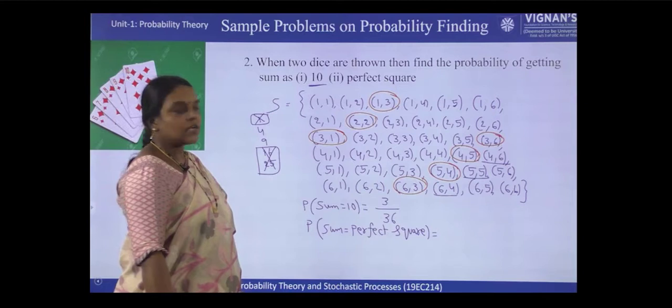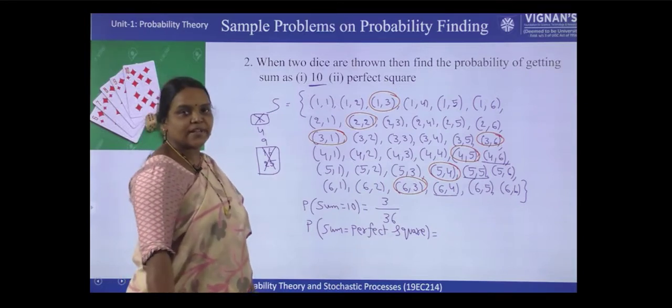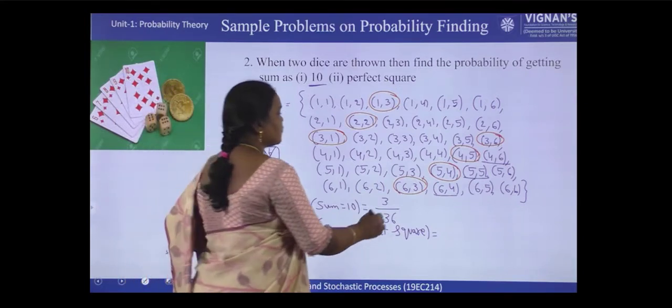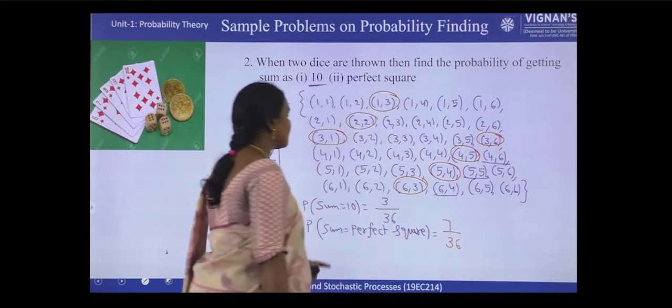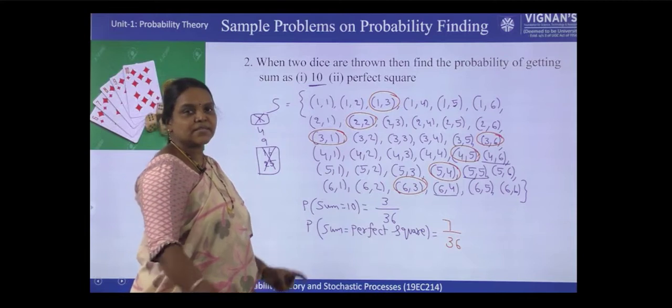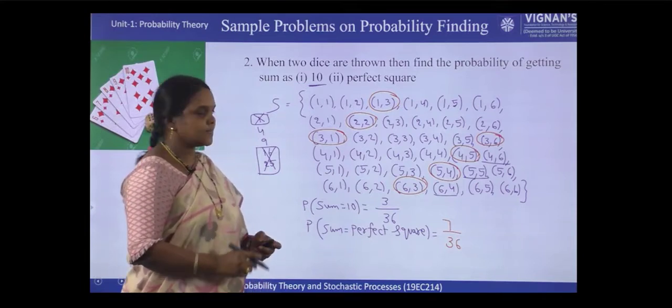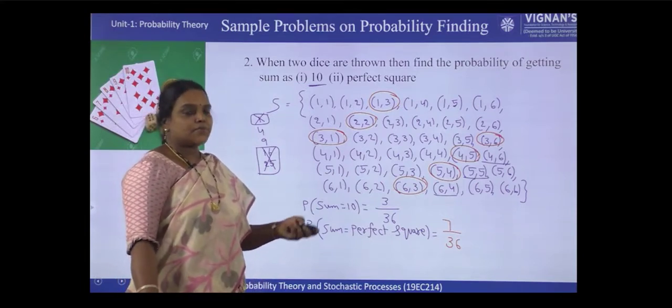Right? So total 7 combinations are satisfying the condition sum is a perfect square out of 36. So the probability of getting sum is perfect square is 7 by 36. Now let us see the next problem.